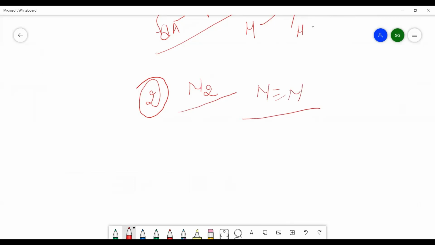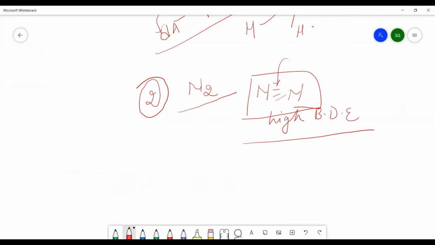This kind of multiple bond will be formed, and it will exist as a diatomic molecule. Again, it is because nitrogen has a high bond dissociation energy, and nitrogen has a linear shape.